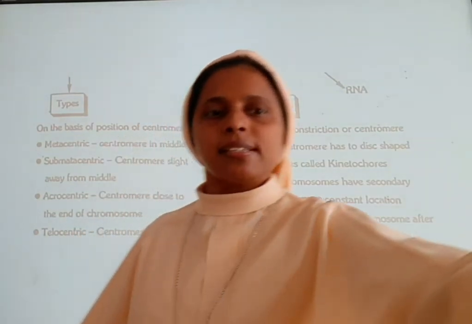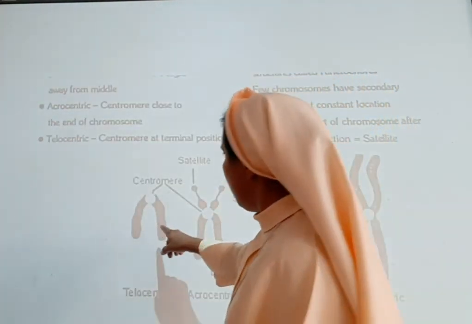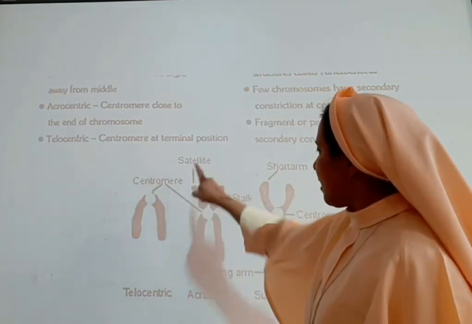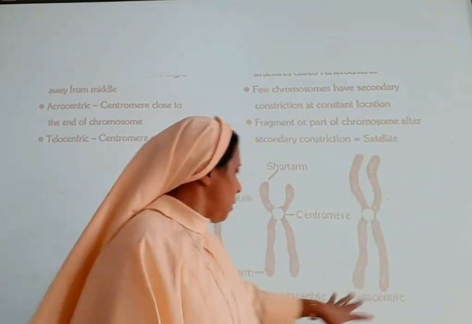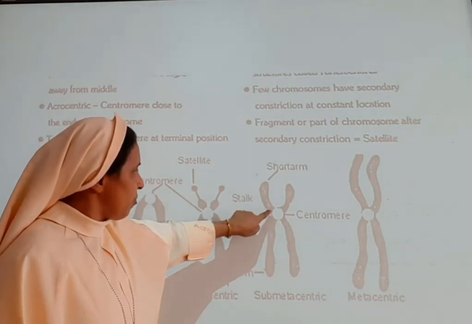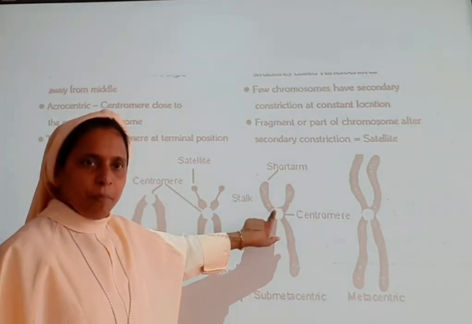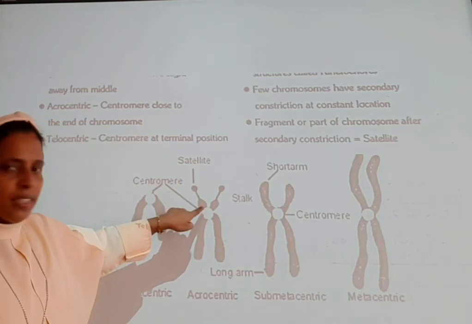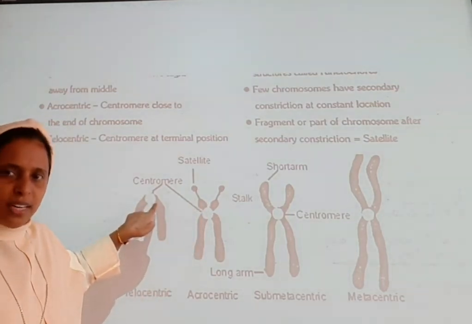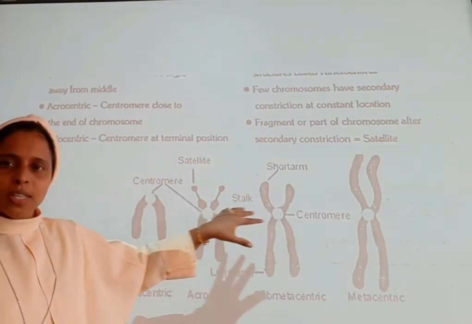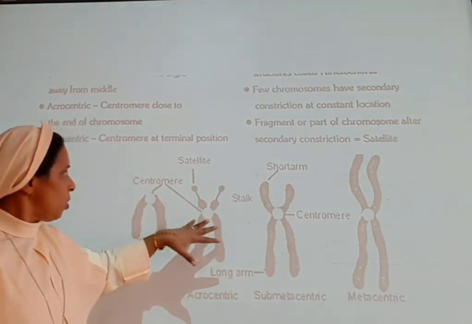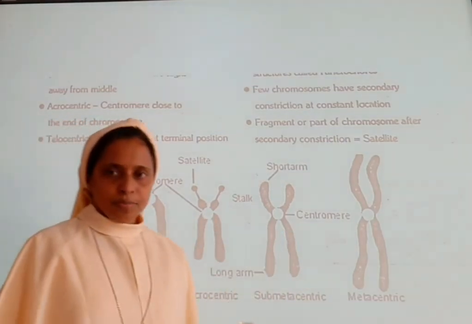So now let us see the structure. We can see here the centromere, as I have told you, telocentric. This is the satellite formation. You can see here the image of metacentric, where the centromere is found in the middle. When slightly away from the middle, that is submetacentric. Acrocentric means at the terminal end. This is the position of the centromeres. Based on the position of the centromeres, chromosomes are divided into metacentric, submetacentric, acrocentric and telocentric.